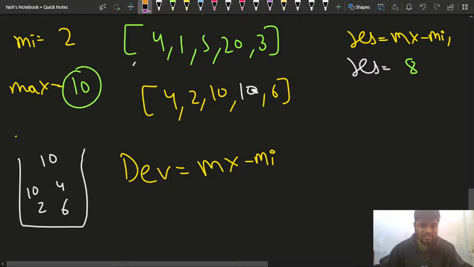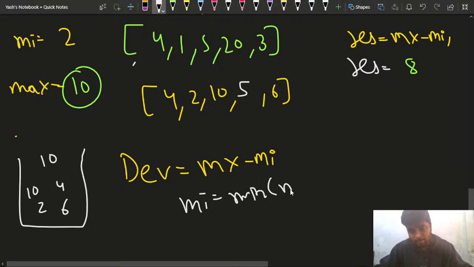So what will I get? I'll get 5. So this element will reduce to 5. Now I am again checking whether minimum is updating or not. Minimum is equal to the minimum of mi comma mx, because mx I have divided by 2. This is what I have done.